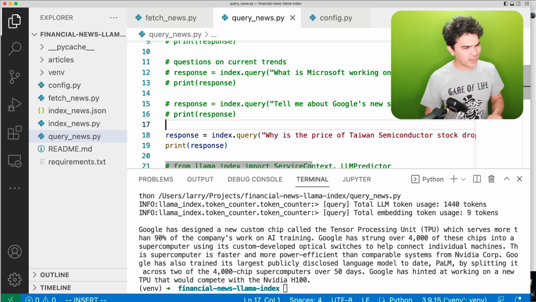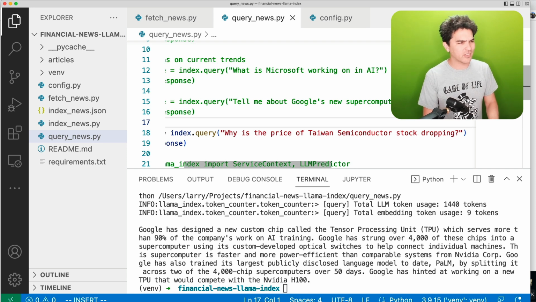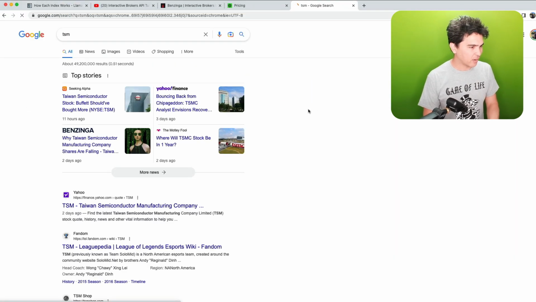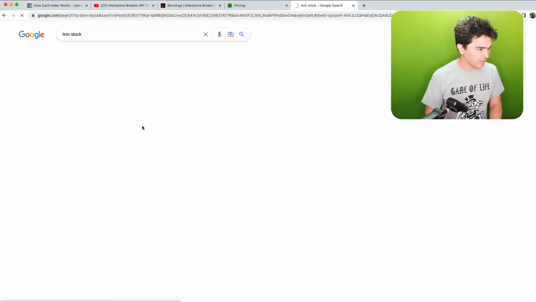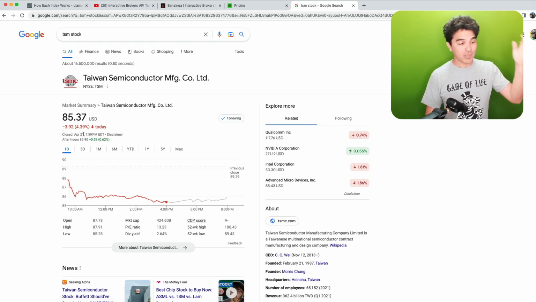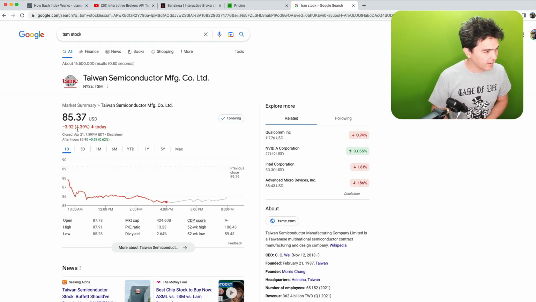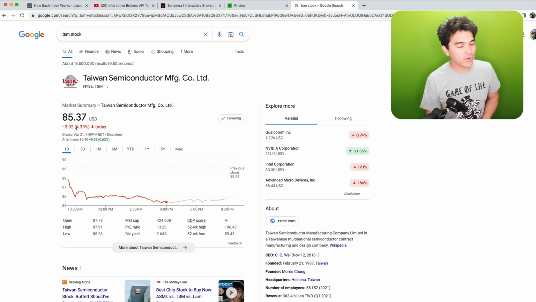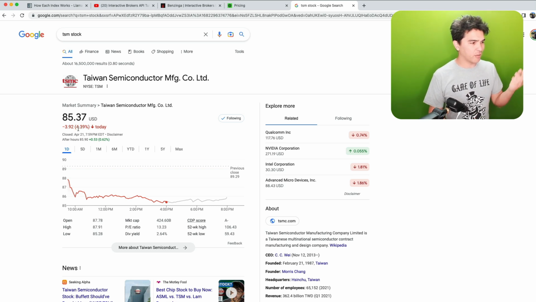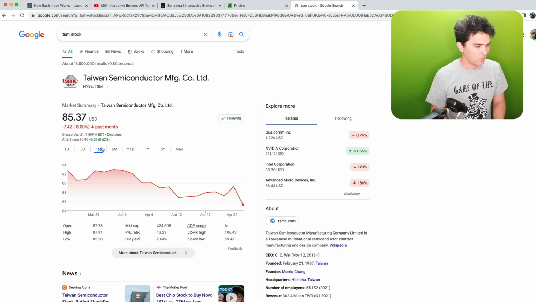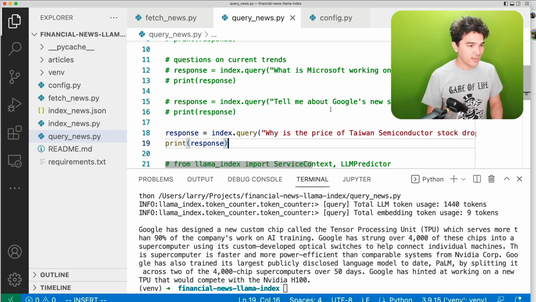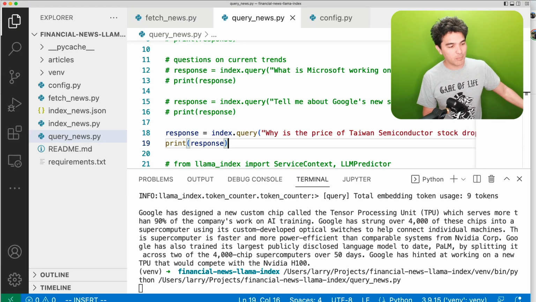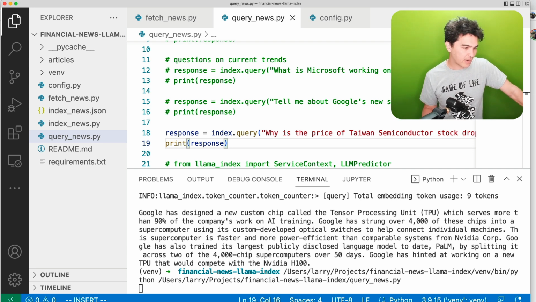And so another thing I noticed is that Taiwan Semiconductor, you would think they're making all these different chips, right? You would think that their stock would be taking off right now. But if you look on Friday, I'm recording this on the 22nd, it looks like it fell 4% that day. So what's the deal there? Why is the price of Taiwan Semiconductor dropping? Maybe I can search the news real quick and see what happened there.